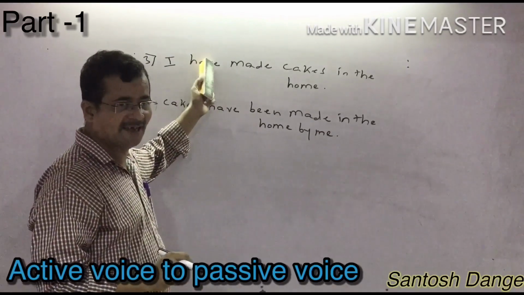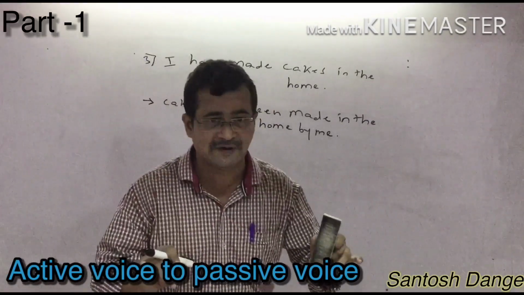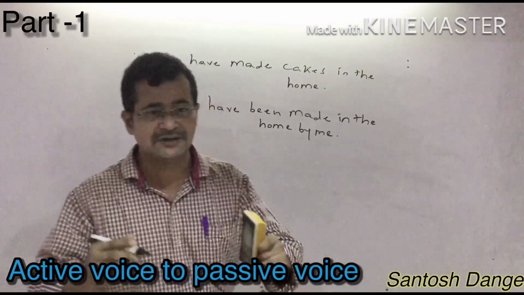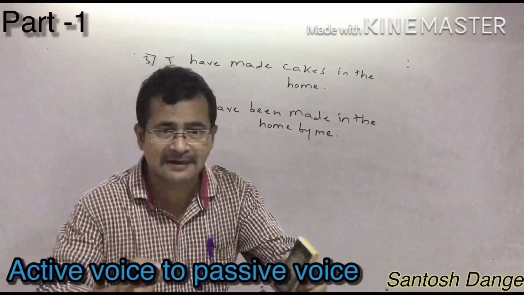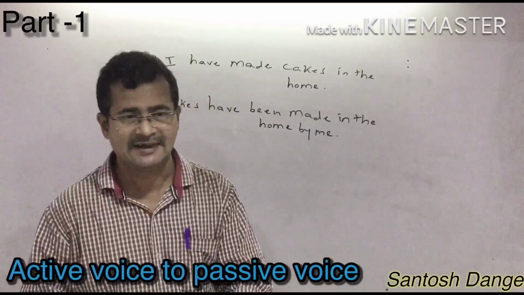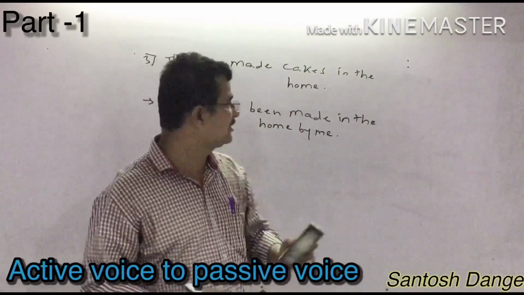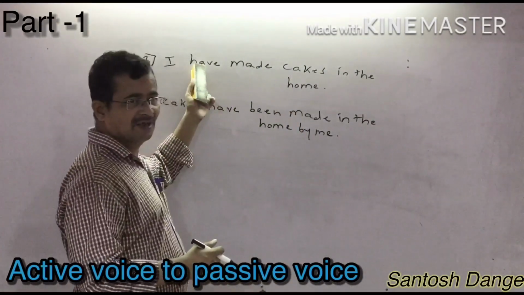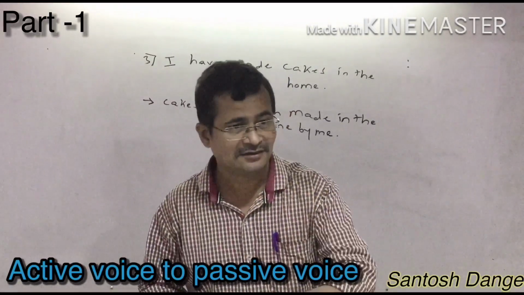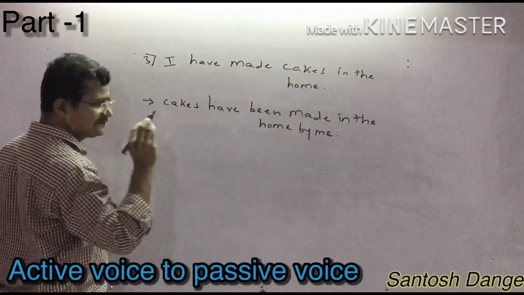Whenever they have given have or has or had, I told you, you have to write been. But you must know one thing in English: whenever they have given have or has, you have to write either have or has according to the subject. Suppose they have given I have. I can't write she have. You have to write she has. Accordingly, you have to change. So whenever they have given this, one thing is very important.